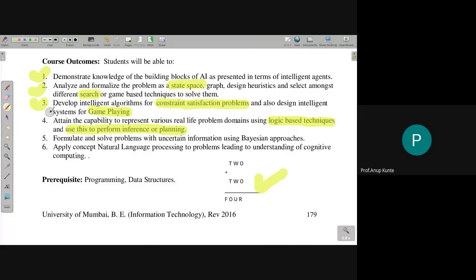They are called knowledge based problems. We have something known to us and something we want to infer based on that knowledge. That kind of problem is good for solving using logic based techniques.